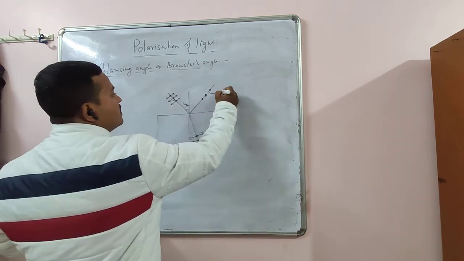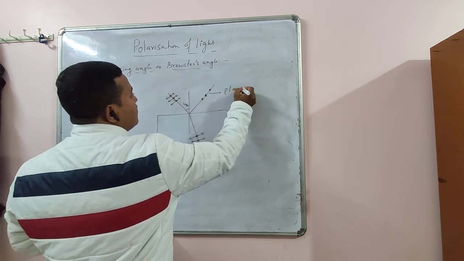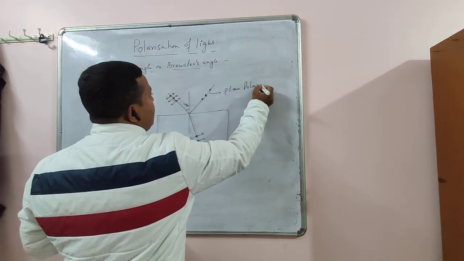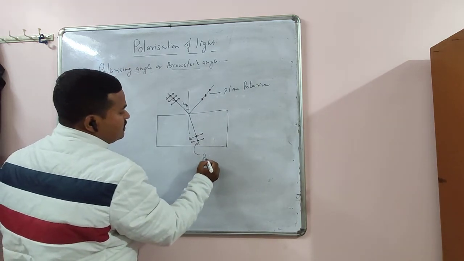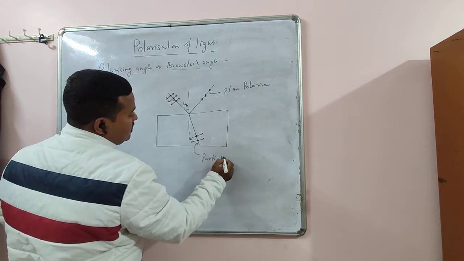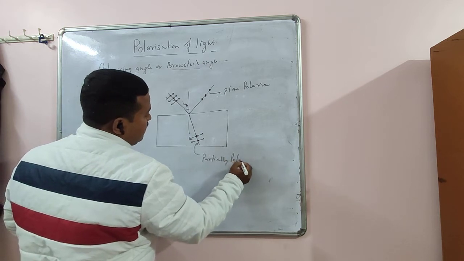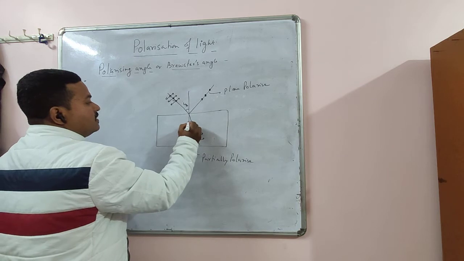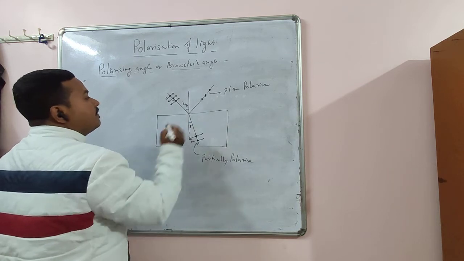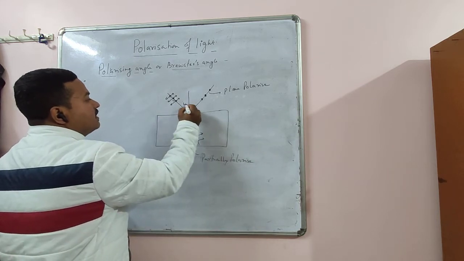So here it is plane polarized, here it is partially polarized. This is the angle of refraction, and we know the angle of incidence equals the angle of reflection.